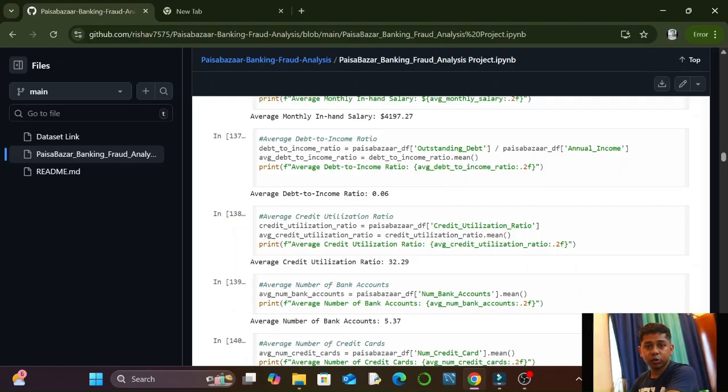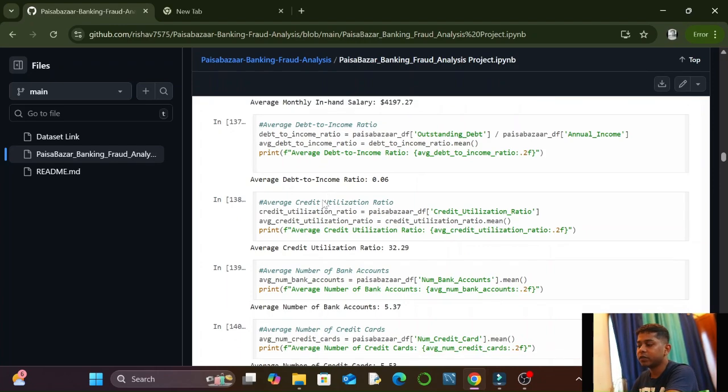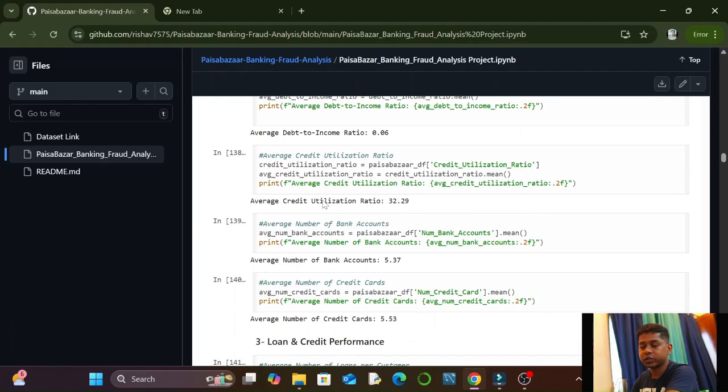Then I have also calculated average debt to income ratio. First we have to find the debt to income ratio, which I found by dividing outstanding debt by annual income. Then, to get the average, we took the debt to income ratio and did dot mean so that we get the average value. After that, I printed it. We got average debt to income ratio as 0.06.